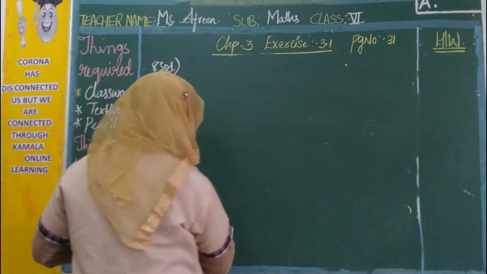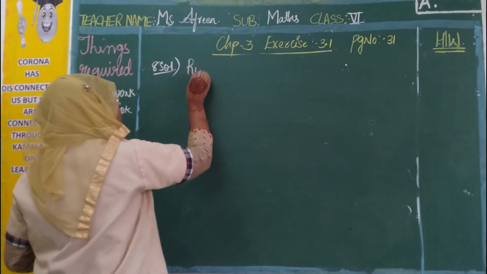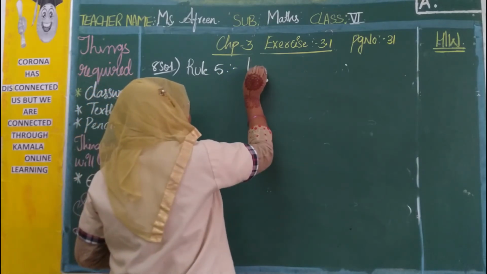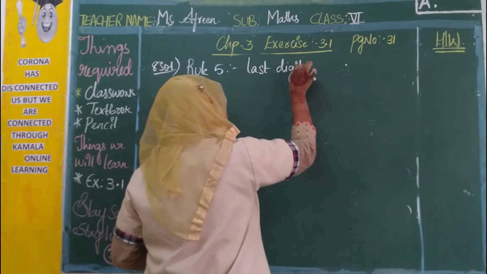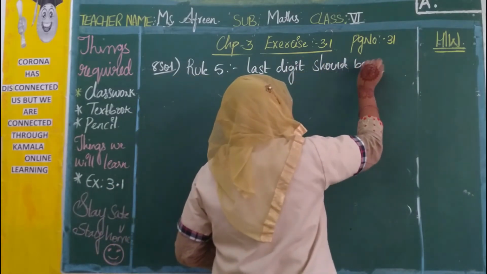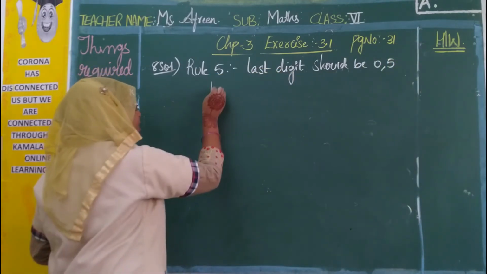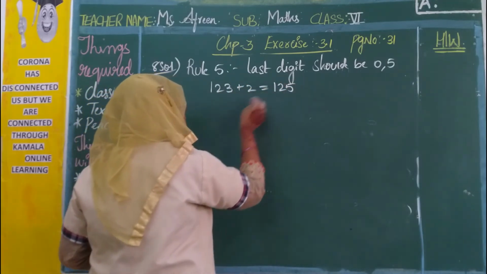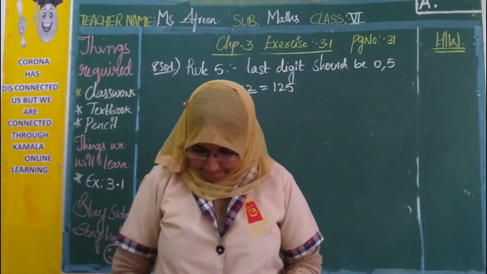Firstly, let us write only rule 5. What is rule 5? The last digit should be 0 or 5. That is, the digit at one's place should be 0 or 5. Now if we add 123 plus 2, we get 125. What number are we adding? 2. Okay.